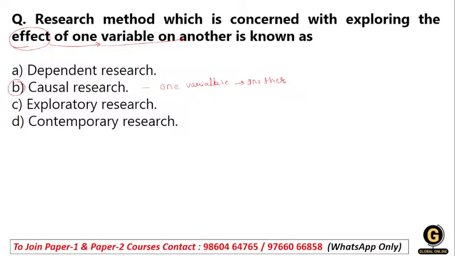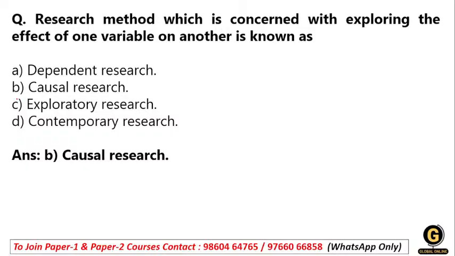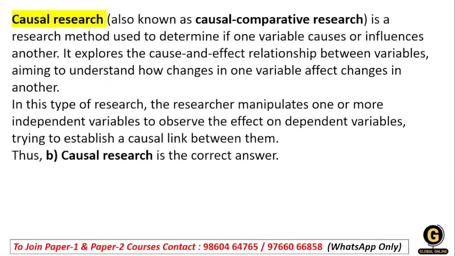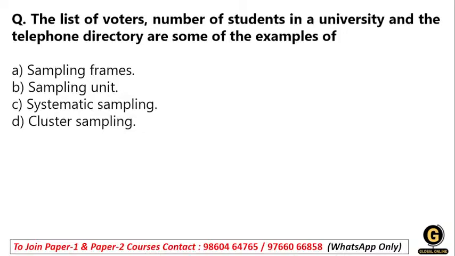aiming to understand how changes in one variable affect another variable. So in this type of research, the researcher can easily manipulate one or more independent variables to observe the effect on the dependent variable. That's why the right answer will be causal research. Now moving toward the next question.